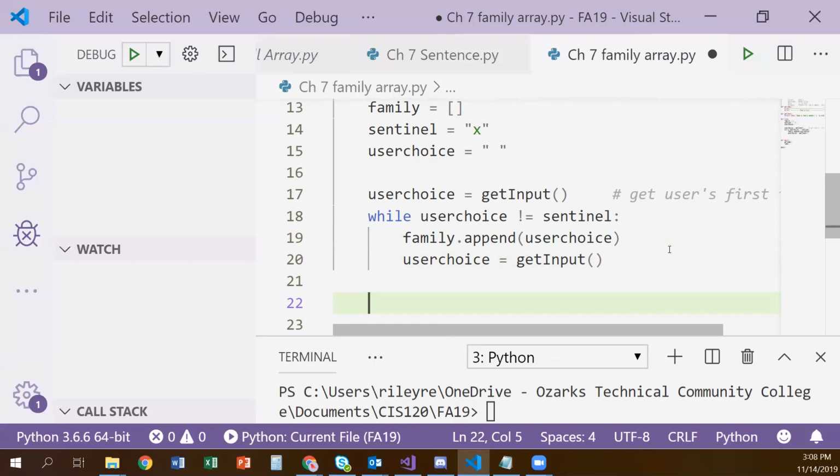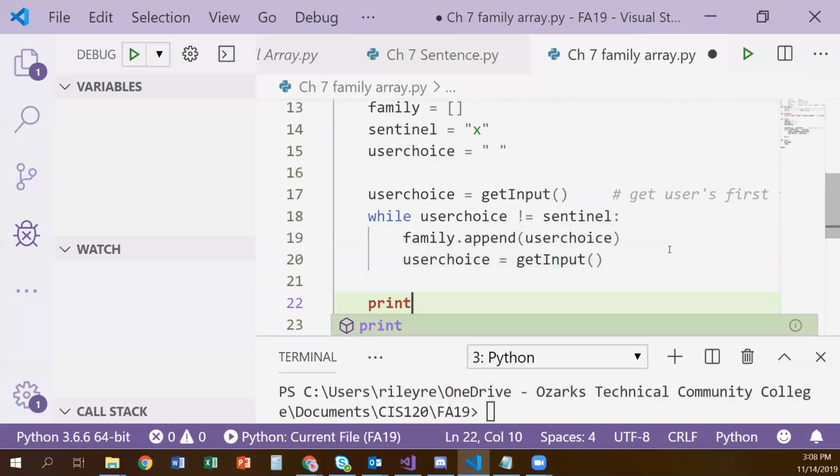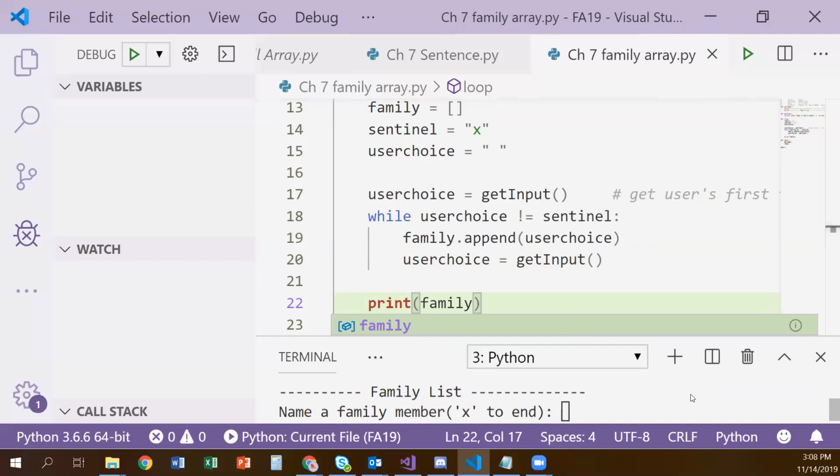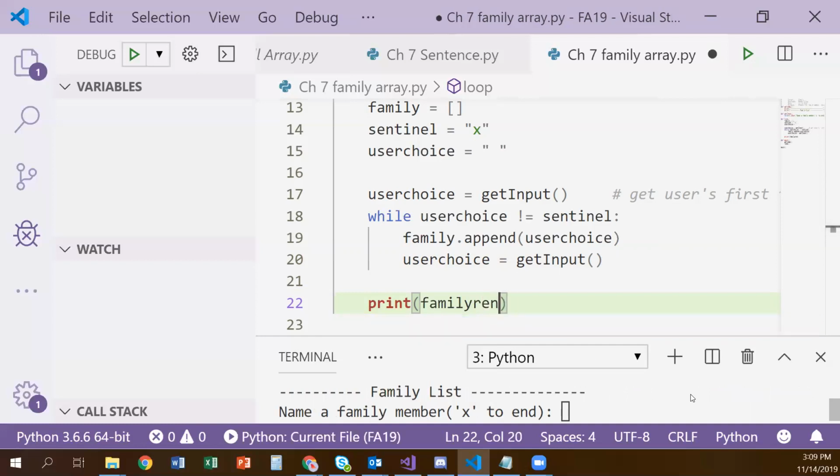Alex says we should print our family array, which is a really good idea. And this is just a debugging output for us to see what all we have in that array. Since we don't have our output function built yet, it's a really good idea for us to print that thing and make sure it's getting loaded properly. So let's try running it. Put in some family people. Oops.